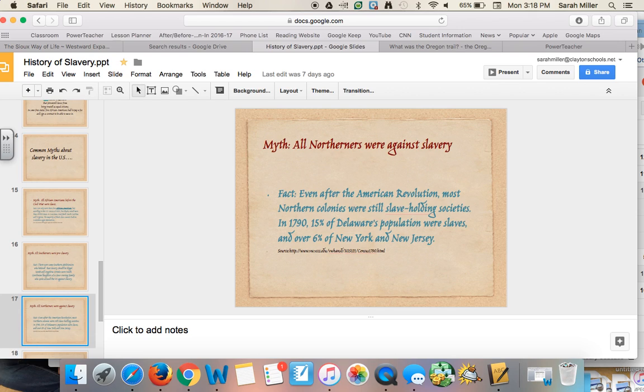Also, Northerners depended on the super cheap cotton in the South. So even after slavery was abolished in states like Delaware and New York, if you were a factory owner or a factory worker, your job depended on the fact that there were slaves picking your cotton, and you could earn a ton of money if you were a factory owner because there was the super cheap cotton.